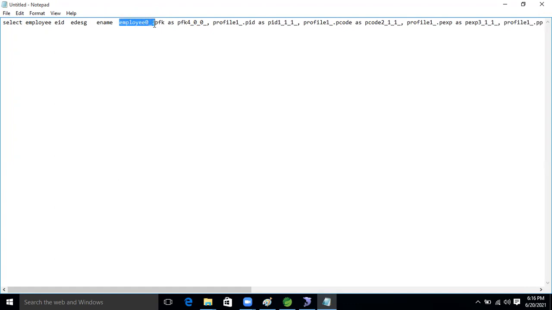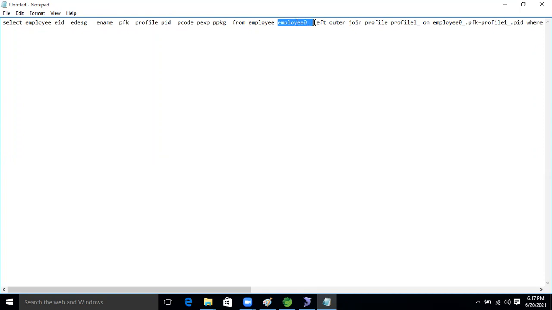Here, the foreign key. Remove this one, and from here onward, profile PID, profile code, experience, package, from employee.